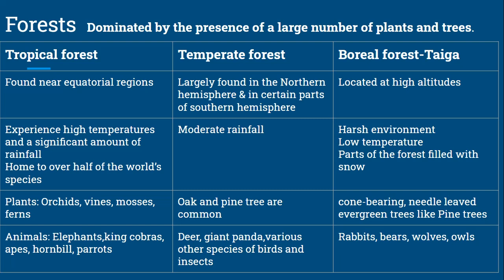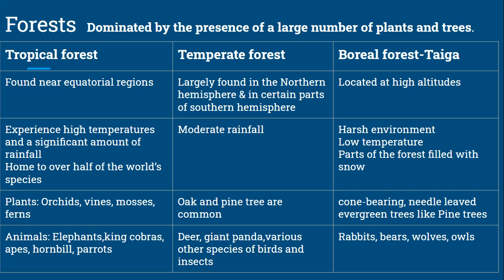Temperate forests are largely found in the northern hemisphere and in certain parts of the southern hemisphere. They may show a wide range of climates, but mild winters and moderate rainfall are the common features. Oak and pine are the trees typically seen in the temperate forest. Animals that live in these forests include deer, giant panda, and various other species of birds and insects.